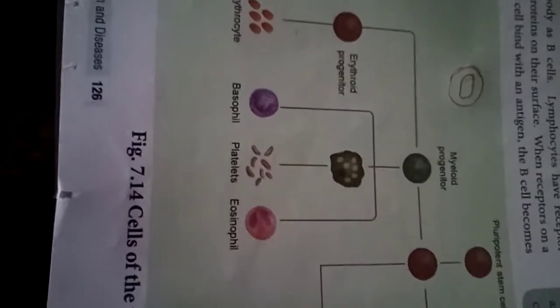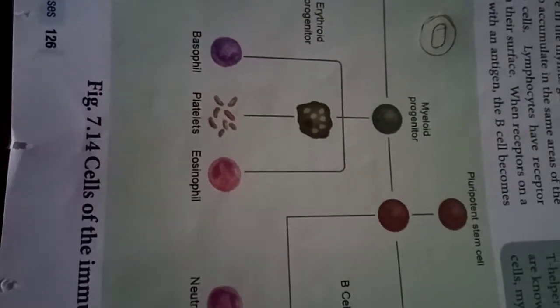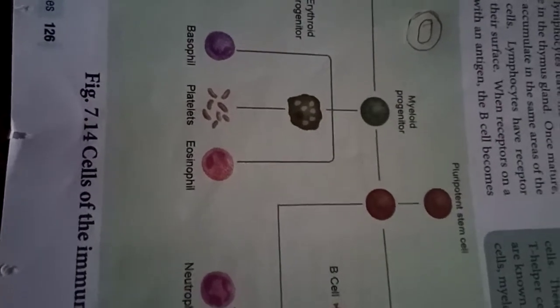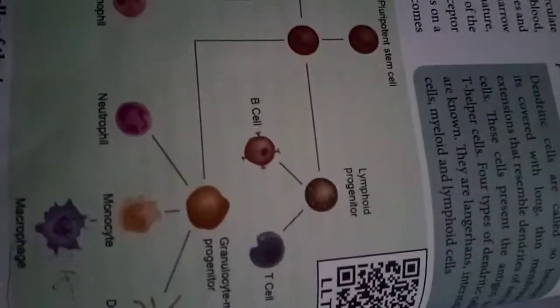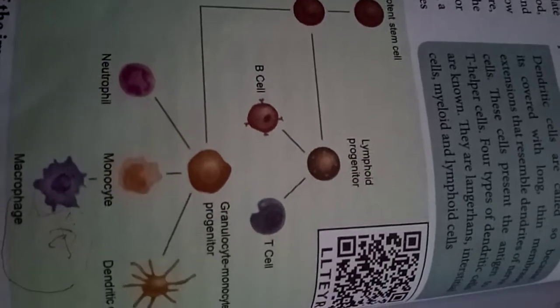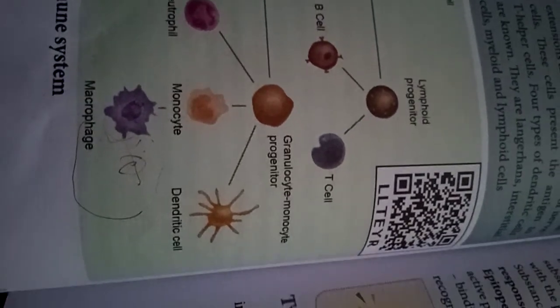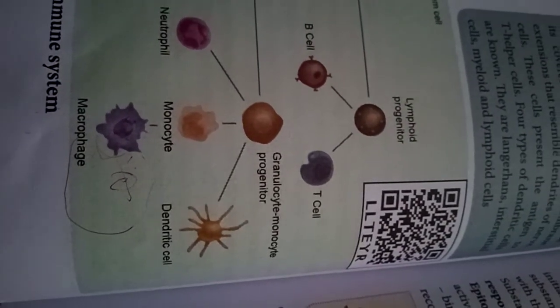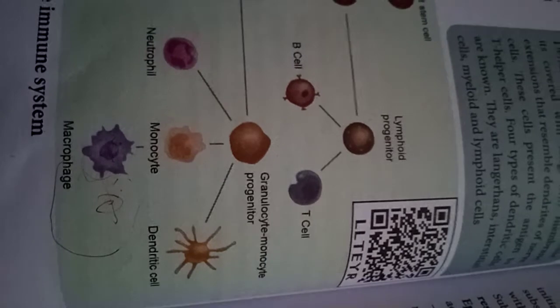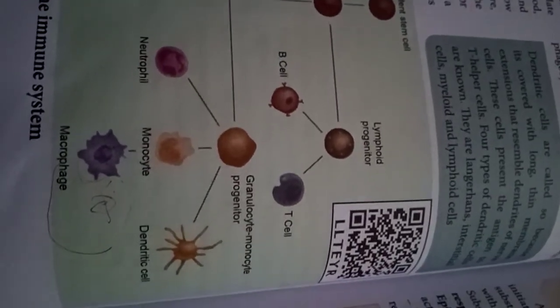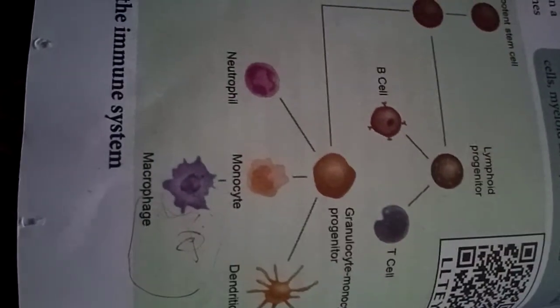See, different types of cells are present in our body. Erythrocytes or RBC cells, basophils, blood platelets, and eosinophils are types of WBC. Okay, then blood platelets. Lymphocytes can produce the B cells and then the T cells. Okay, then granulomonocyte progenitor, granulocytes, and the lymphoid. Neutrophils have granules in them.